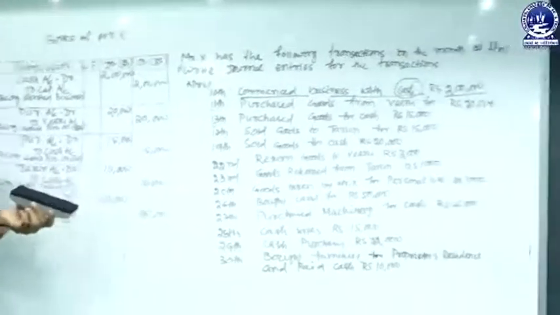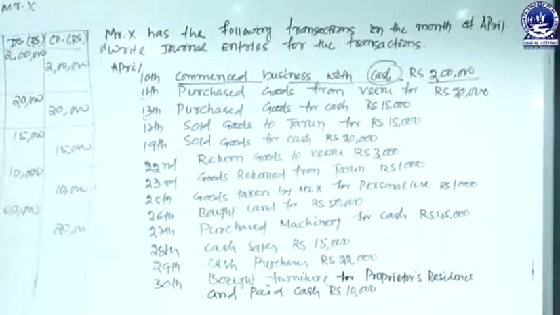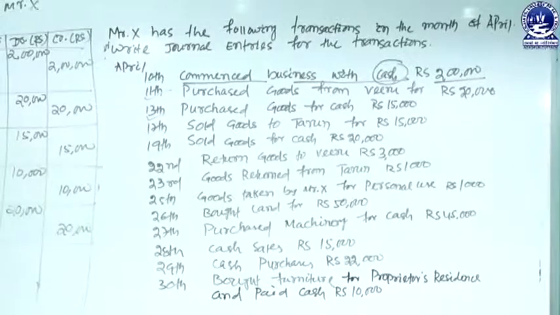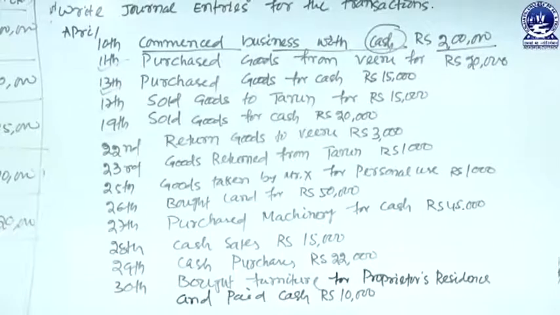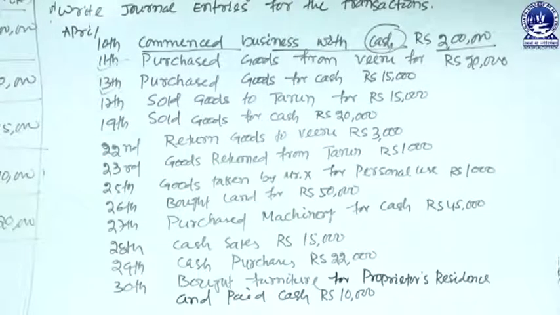Then on 22nd, there is another transaction, returned goods to Bhiru for rupees 3,000. So when goods are returned, it is a case of a purchase return. That means we purchased goods from a certain person and we return those goods to that particular person. That is a case of purchase return, because when the goods are not as per our specification or are defective, then the goods must be returned to the person concerned from whom they were purchased.